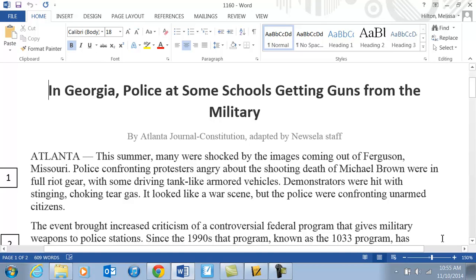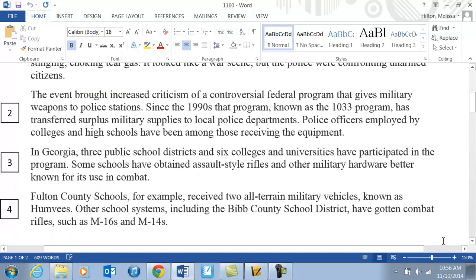Okay, now you need to make sure that you have your second highlighter, because we will be doing part 2 of the questions, which has to do with vocabulary. Paragraph 1. Find and highlight the word that means protesters.